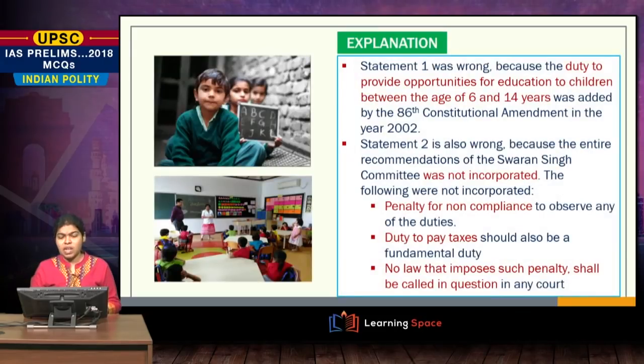Let us look at the explanation part. Statement 1 is wrong because the duty to provide education to children between the age group of 6 and 14 years was added by the 86th Constitutional Amendment. Statement 2 is also wrong because the entire recommendation of the Swaran Singh Committee was not incorporated.